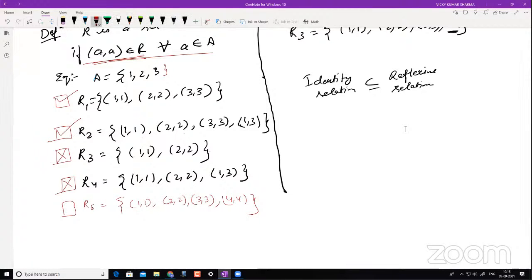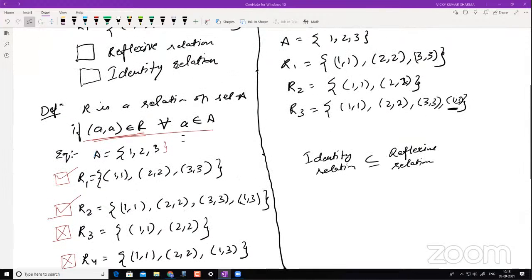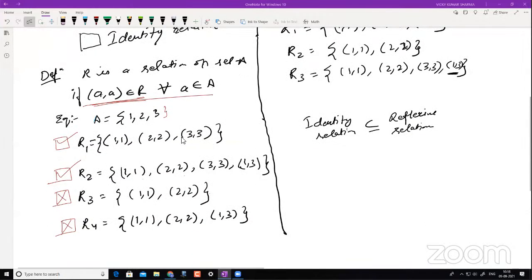R3 and R4, sorry. Can you explain R3 and R4 again? Okay, but I would advise you to watch this video again, because we would be repeating ourselves. I'll just tell you. See, because of this very definition, it's given if (a, a) belongs to R for all a belonging to A. So what we have to make sure is, if I have elements 1, 2, 3, that 1, 1 is there, 2, 2 is there, 3, 3 is there.